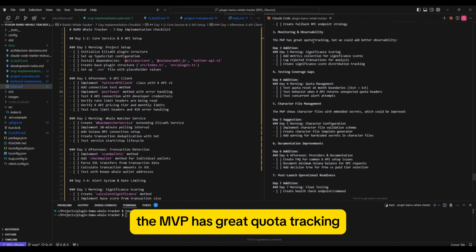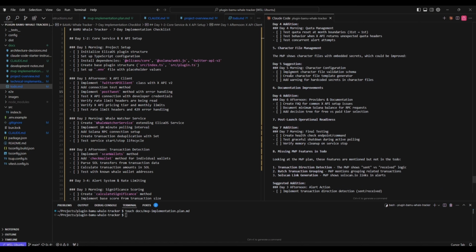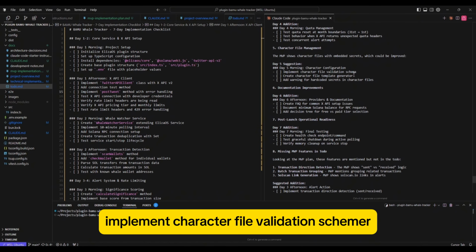The MVP has great quota tracking, but we could add better observability. Testing coverage gaps. Character file management. The MVP shows character files with embedded secrets, which could be improved. Implement character file validation schema. Create character file template generator. That's a really good one. Add warning for hard-coded secrets in character files. Another really important thing we should add.